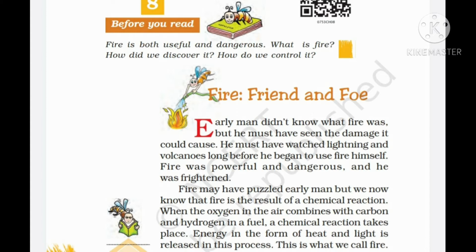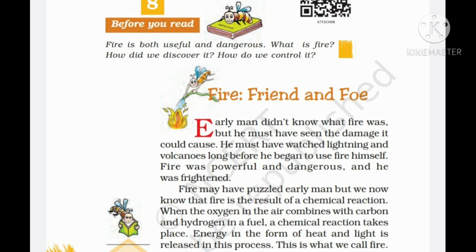So, students, all of you must be aware, if you have read the history lessons carefully, that early humans discovered fire. Okay, and he must have watched lightning and volcanoes long before he began to use fire himself. Fire was powerful and dangerous, and he was frightened. Fire may have puzzled early men, but we know that fire is the result of a chemical reaction.